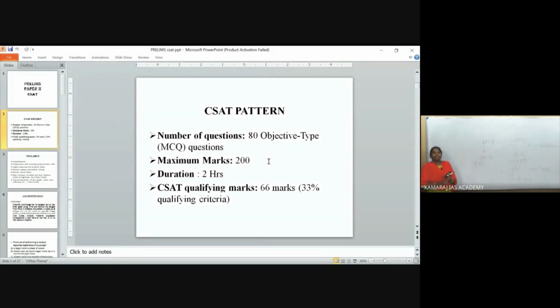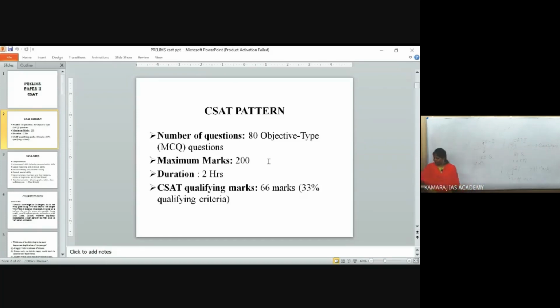This is an easy scoring paper, but at the same time, a very important part. Why? Because it is of qualifying nature, right? Which means even if you are strong in general studies, even if you get a good score in GS1, if you are not qualifying in this CSAT paper, this GS1 will not be evaluated.